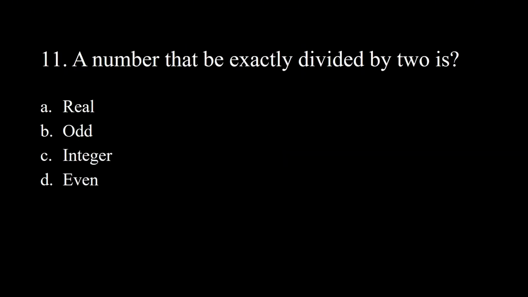11. A number that can be exactly divided by 2 is A. Real. B. Odd. C. Integer. D. Even. Answer: even.